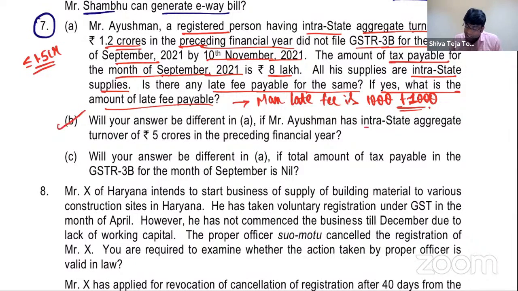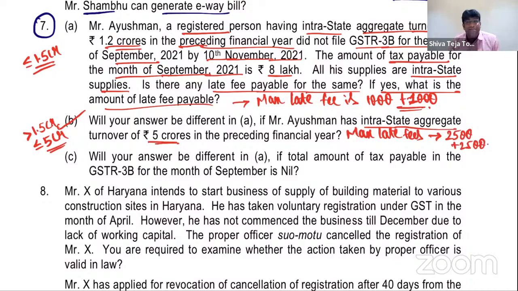If Ayushman has intrastate aggregate turnover of 5 crores in the preceding financial year, that means it is more than 1.5 crores, but does not exceed 5 crores. I repeat, my dear friends, if aggregate turnover is more than 1.5 crores, but less than or equal to 5 crores, my dear friends, the maximum late fees will be 2,500 plus 2,500. CGST and SGST.